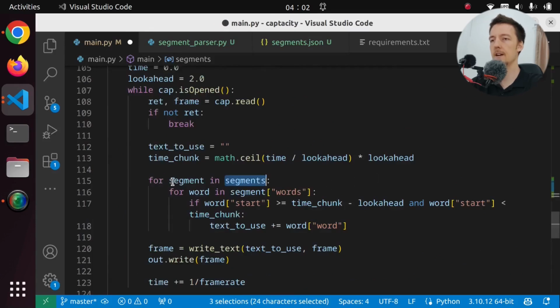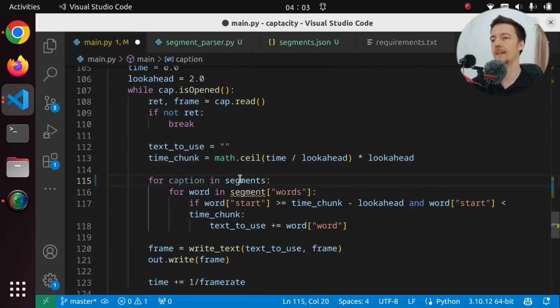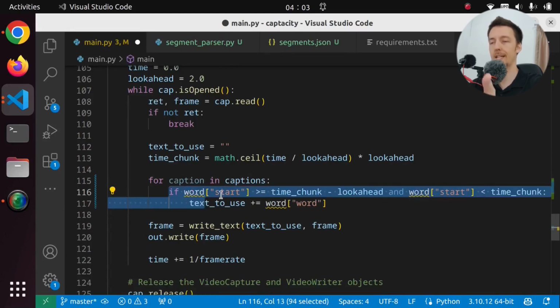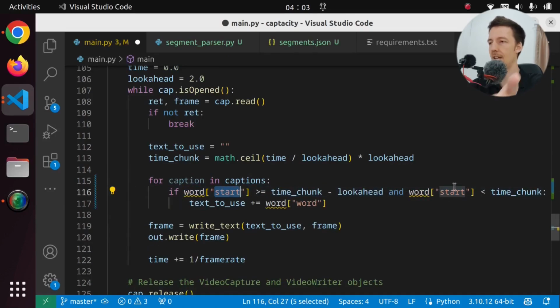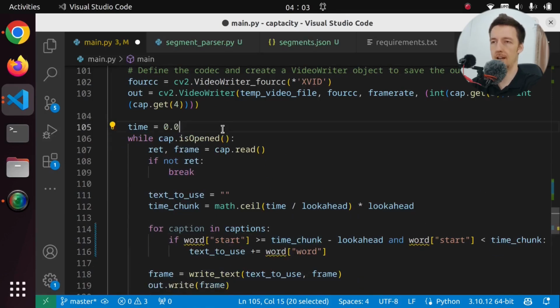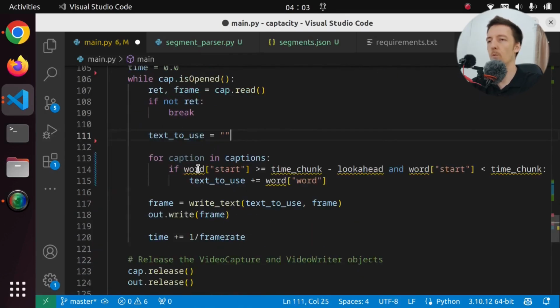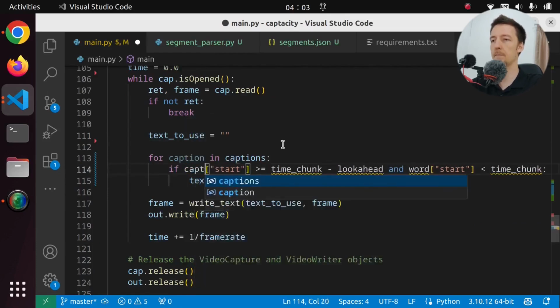And here we are going to say for caption in captions. And we don't have to loop through the words anymore because we have in the caption already the start and the end. And we don't have look ahead right now. So we can remove all of these things. And what we actually want to do is check the start of the caption.